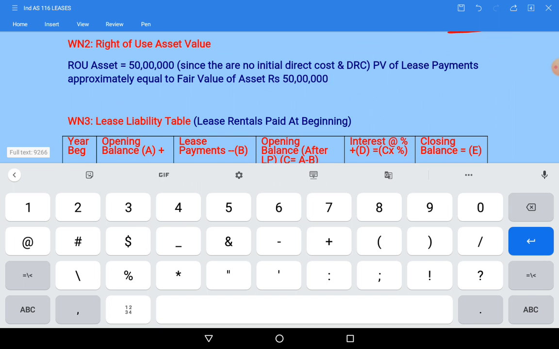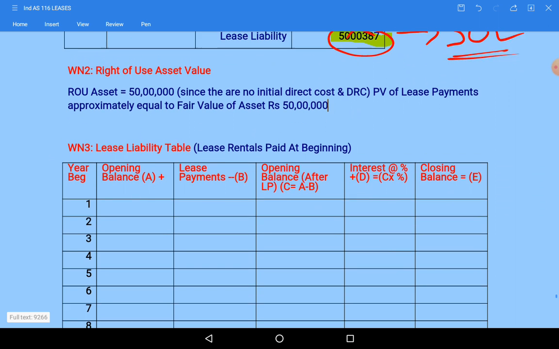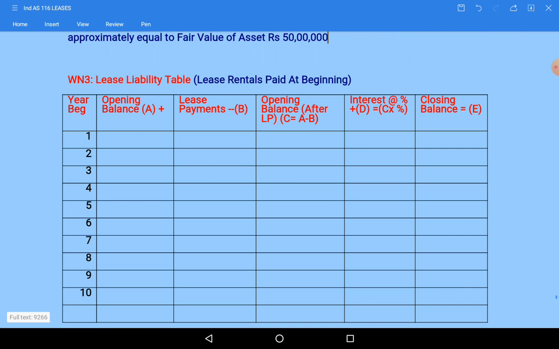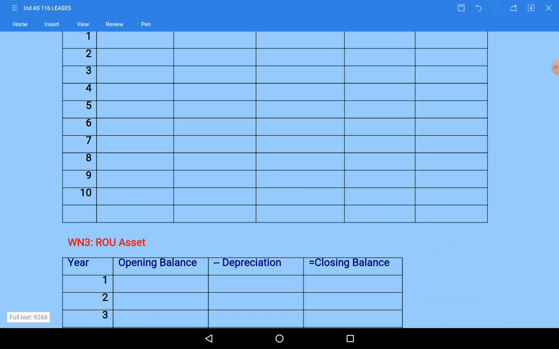So this 50 lakhs liability and asset value we need to spread over the useful life of asset as well as the lease rentals paid during the 10 years, between interest and liability portion. Okay, so let us see that calculation also now.